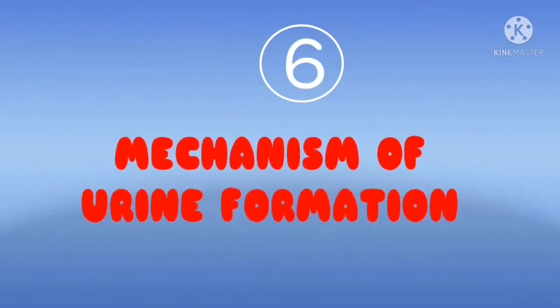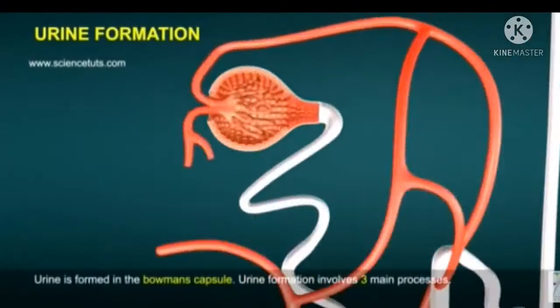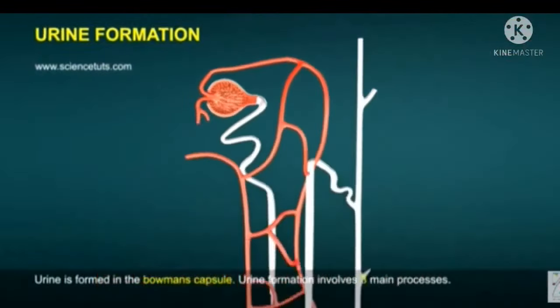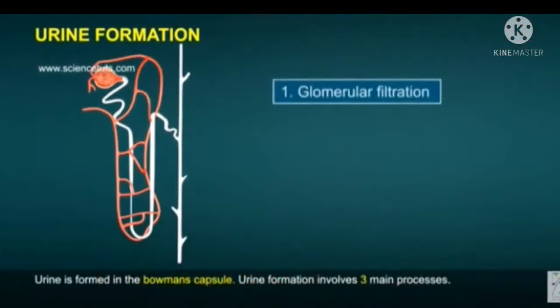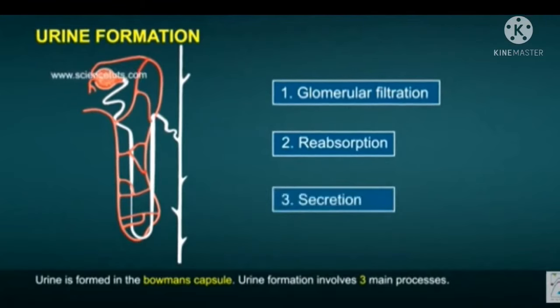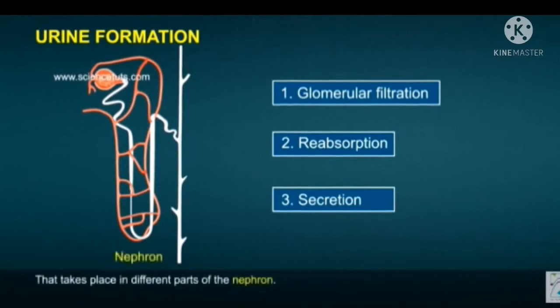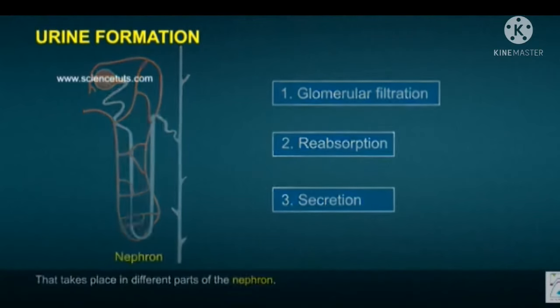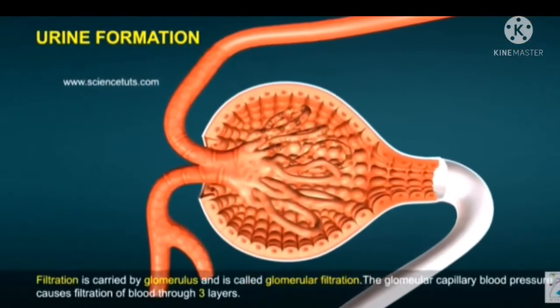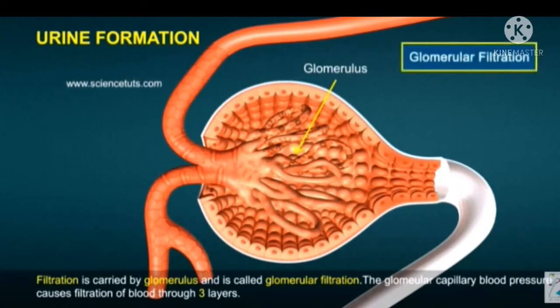Children, the coming video will explain about urine formation in human beings. Urine is formed in the nephron, and urine formation involves three main processes. The first one is glomerular filtration, the second one is reabsorption, and the third one is secretion. These three steps take place in different parts of the nephron. Filtration is carried out by the glomerulus and is called glomerular filtration.